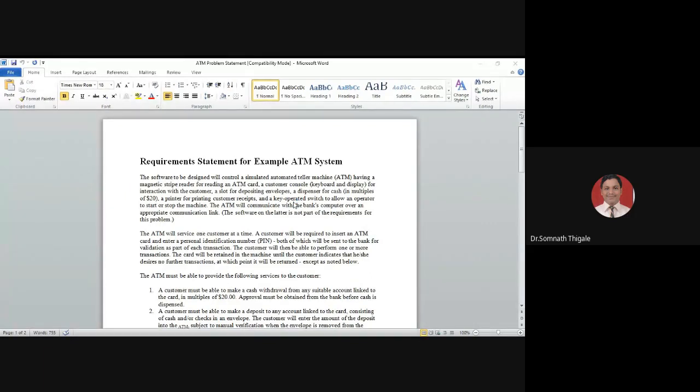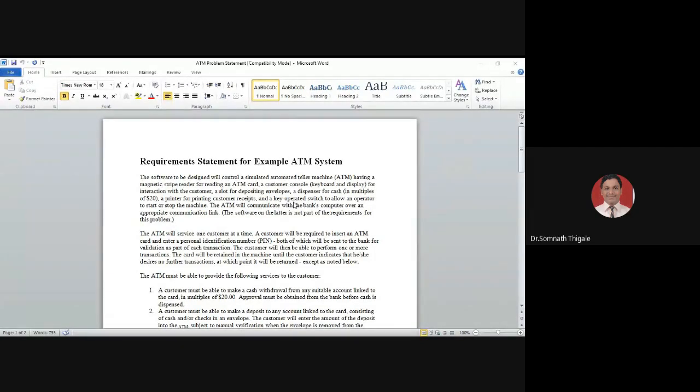So this is the overall idea of what the system is supposed to do. They are saying that there should be a system that reads the card, that is the ATM card. What type of ATM card? A magnetic strip card. Also the customer should have a keyboard and screen where whatever they have entered gets displayed to the customer.